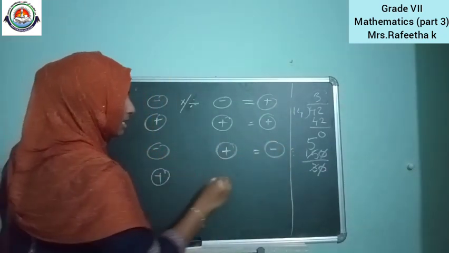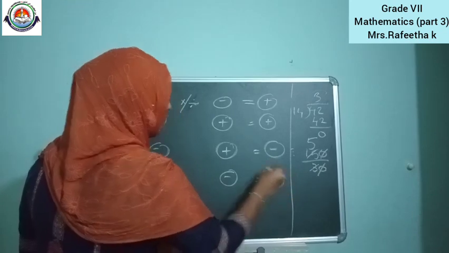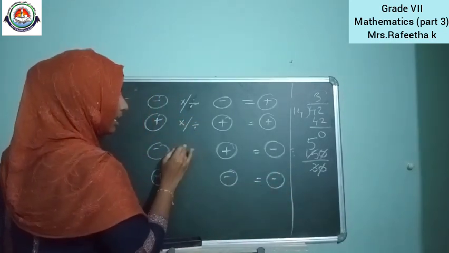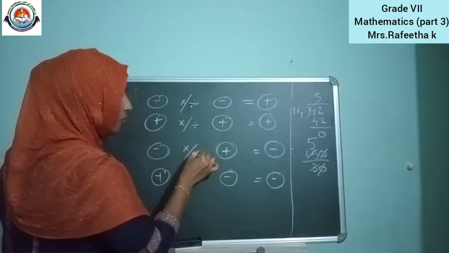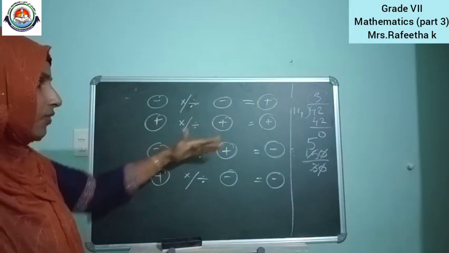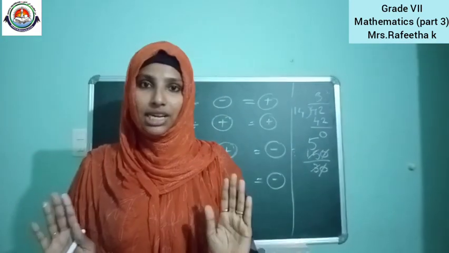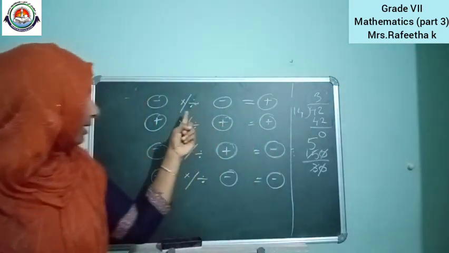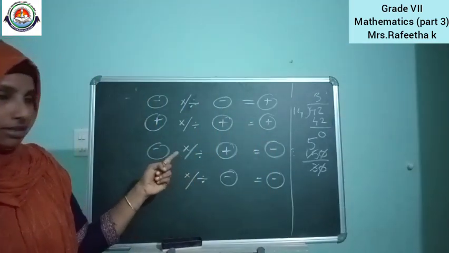If one is plus and one is minus, the answer will be minus. This is for both multiplication and division. You don't need to write this in your notebook. Just take a piece of paper, write this and paste it in front of your study table until you know it by heart.